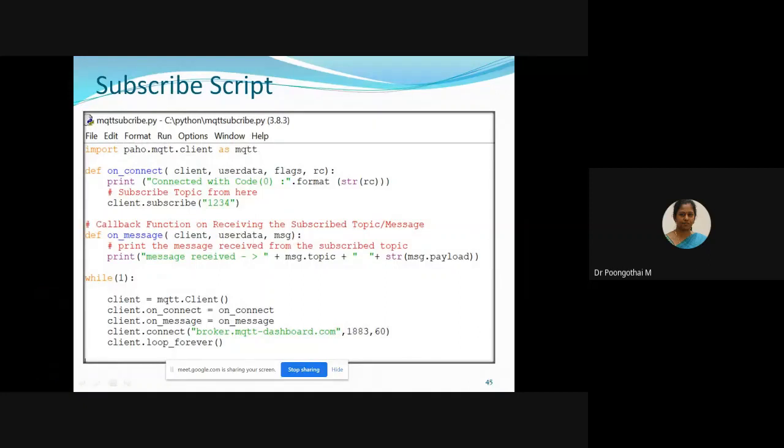So first the main function: create a client instance and initialize, that is, assign your callback function and on message callbacks into the client. Okay, and connect to the broker. This statement is used to establish the connection between client and broker. The client may be publisher or subscriber.